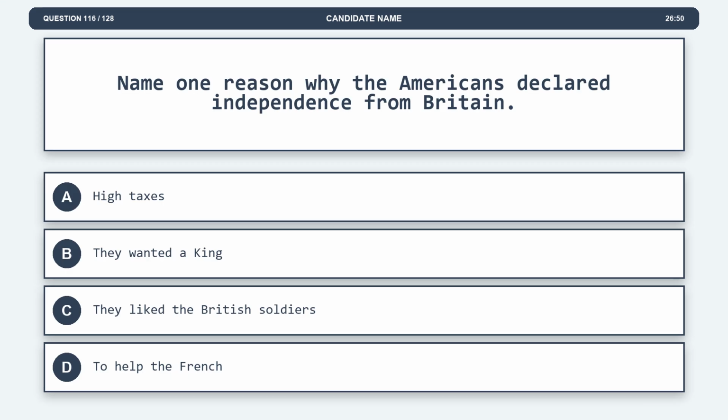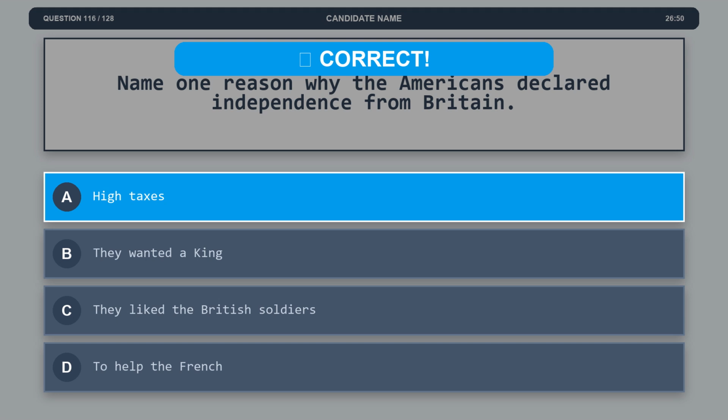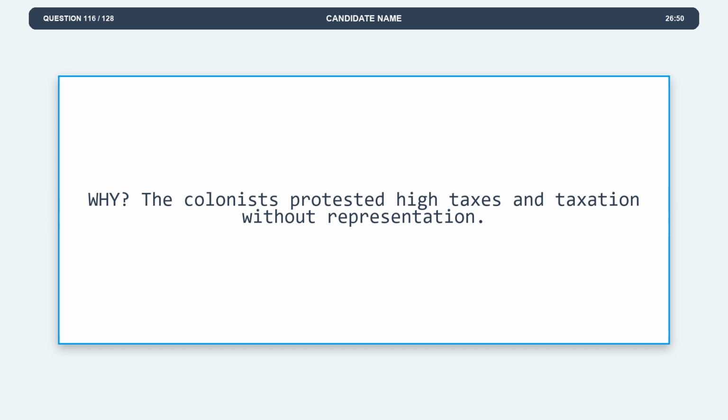Question 116. Name one reason why the Americans declared independence from Britain. Option A, high taxes. Option B, they wanted a king. Option C, they liked the British soldiers. Option D, to help the French. The correct answer is option A, high taxes. Explanation: the colonists protested high taxes and taxation without representation.